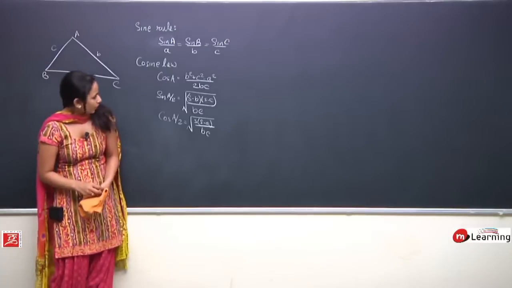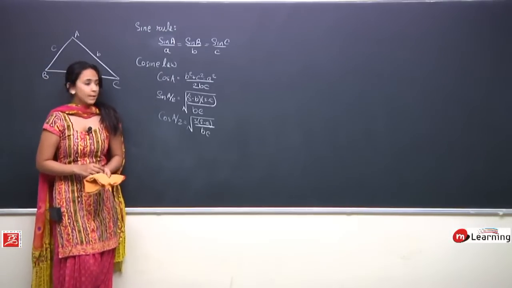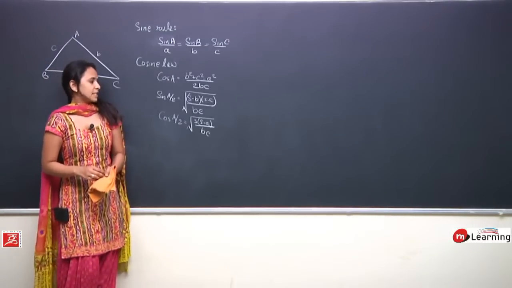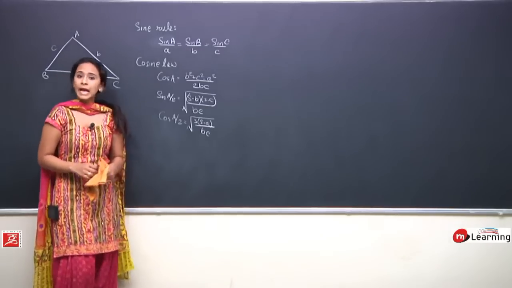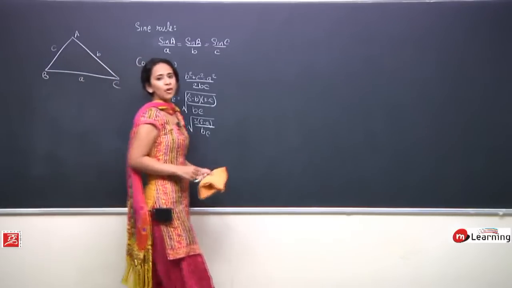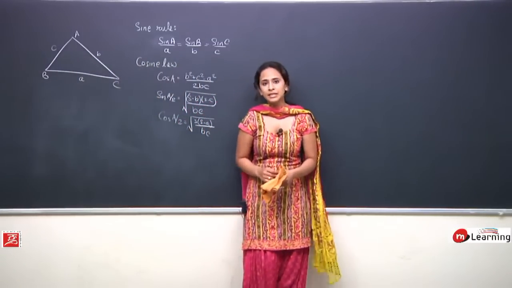And on the same note, I can say what would be tan A by 2? It would be under root S minus B, S minus C upon S into S minus A. That would be tan A by 2. Perfect. These are the formulas that we had seen in our last lecture.